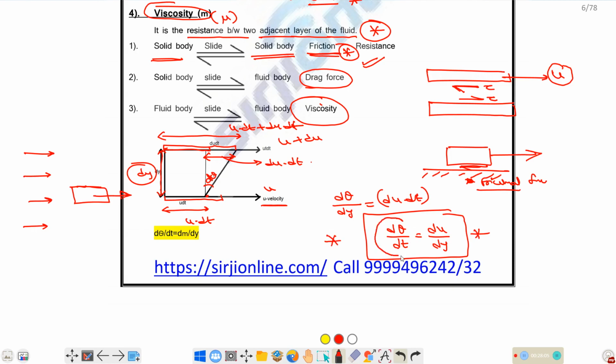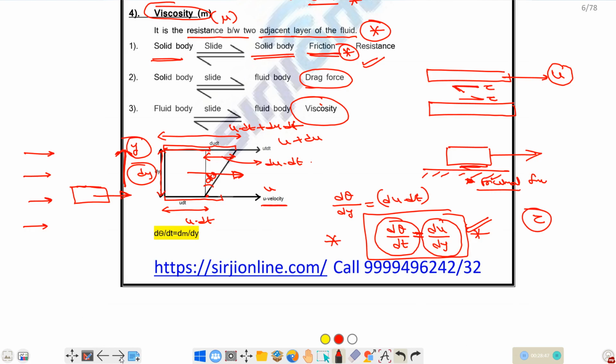So d theta by dt is nothing but the rate of angular deformation, or the rate of shear strain. And du by dy is nothing but the velocity gradient in the direction of y. This is the direction of y, perpendicular to the direction of flow, which is the direction of motion. So both are equal. This is an important conclusion; from it we calculate the shear stress and related quantities.